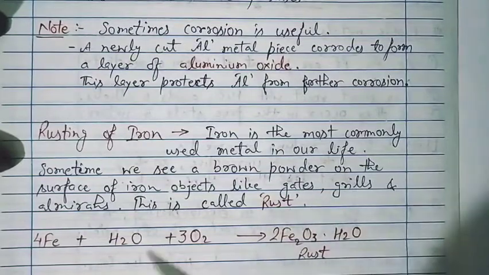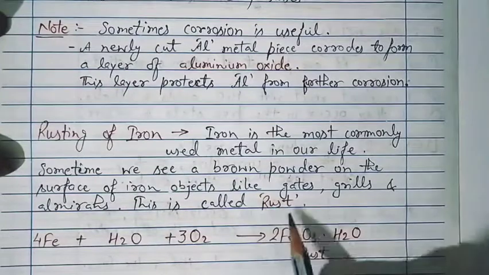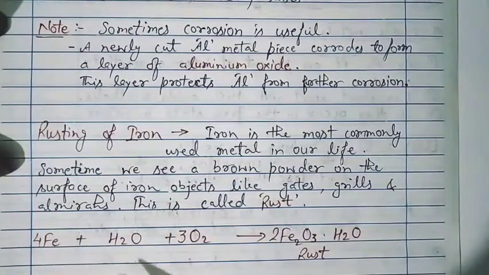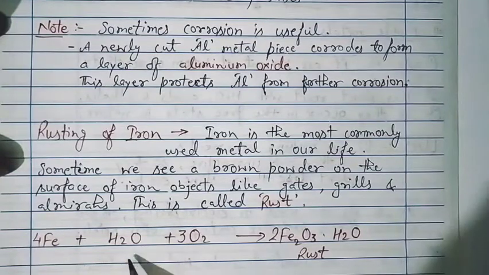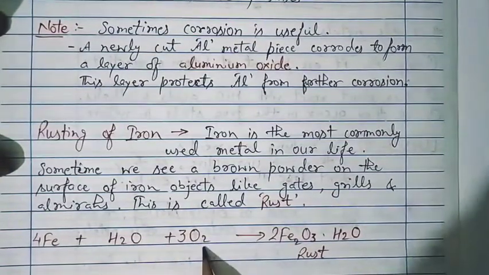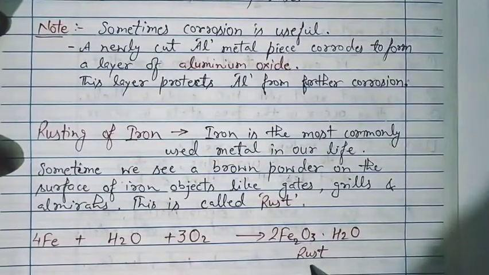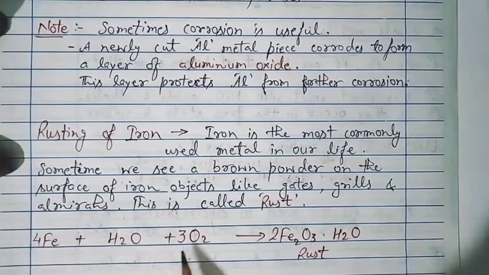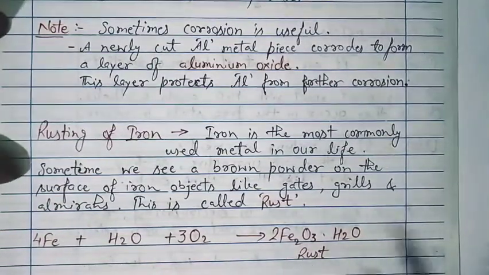Now we can understand this by a chemical reaction, because rusting of iron is a chemical reaction. It cannot be reversed. Fe plus H2O plus O2: Fe represents any iron object, H2O is the water particles present in air, and O2 is oxygen gas from the air. When they react together, they form Fe2O3.H2O. This is the formula of rust. For balancing, we have used these numbers, the coefficients, and you already know how to balance a chemical reaction.